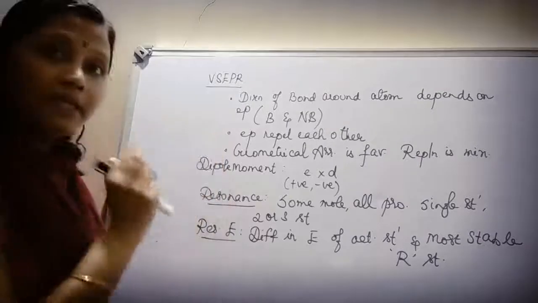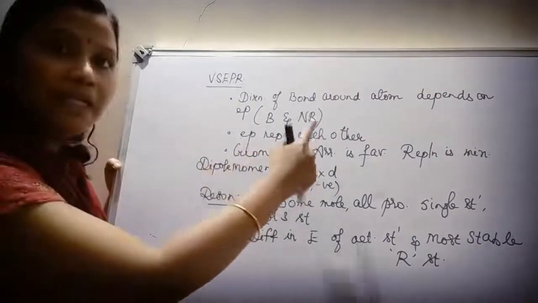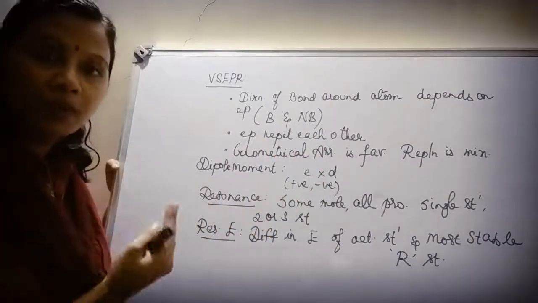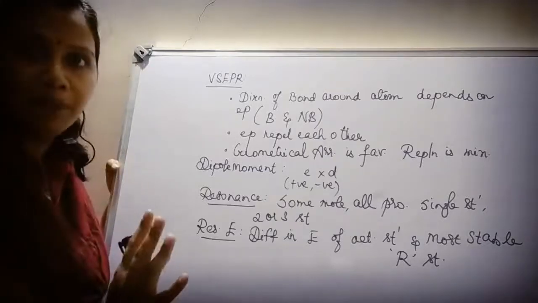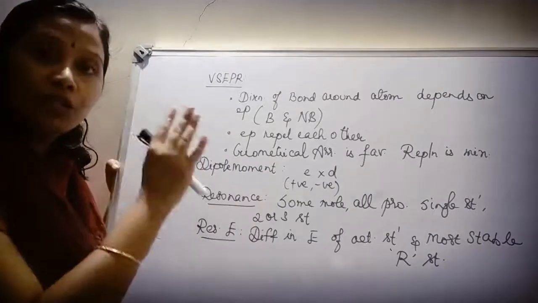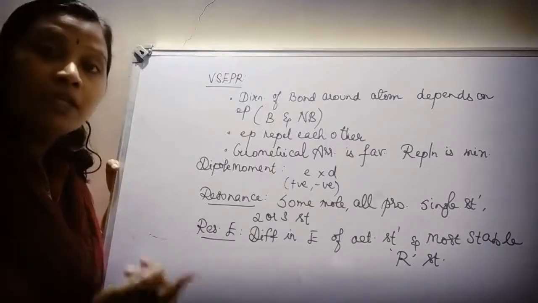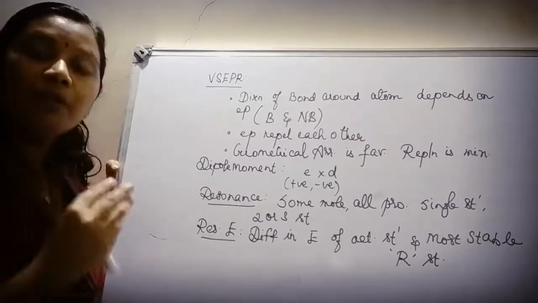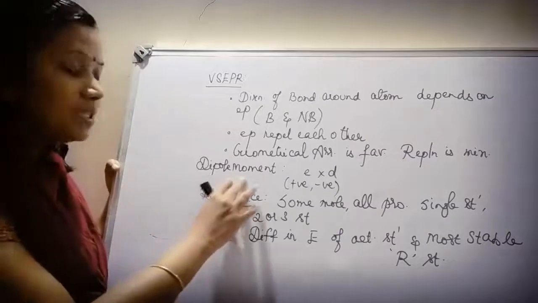Now, these electron pairs, because of negative charges, are going to repel each other. So, my geometrical arrangement will be favored in such a way that electron repulsion is minimum. So, this is called VSEPR theory. So, what is VSEPR theory? The direction of a bond around an atom depends upon bonding and non-bonding electron pairs. Because of the electron repulsion between the electron pairs, a geometry is favored in such a way that electron repulsion is minimum.